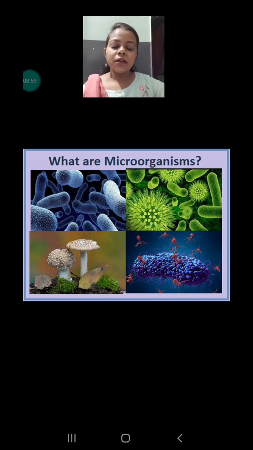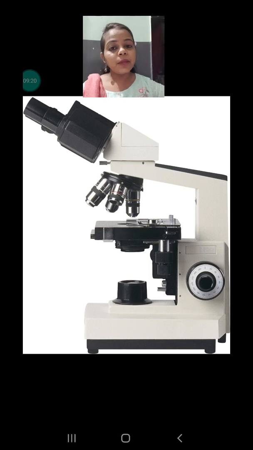Next is microbes. Microbes are very tiny organisms or living things which we cannot see with the naked eye. Okay, maybe in my hand or here or there microbes are there, but I am not able to see them. Why? Because they are too small to see with the naked eye. Then how can we see them? We can see them with a microscope.